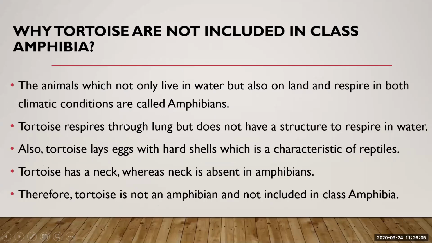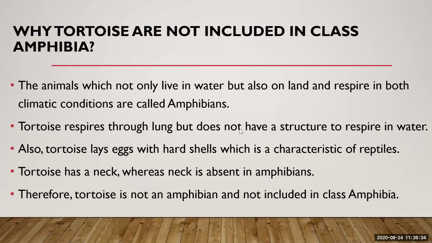So tortoise respires through lungs but does not have a structure to respire in water. Whenever the tortoise moves inside the water, it is not able to respire with the skin. It has a respiratory organ, lungs, so it respires only through lungs. Whenever they are moving inside the water, you can see their nostrils are outside the water, and they perform aerial respiration.